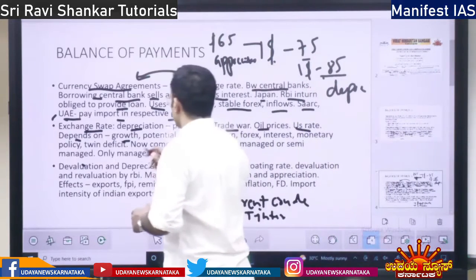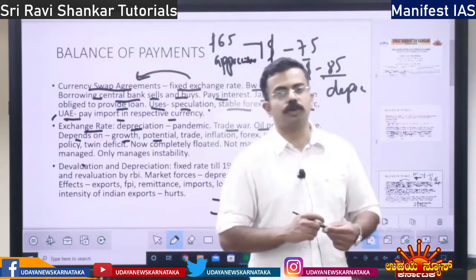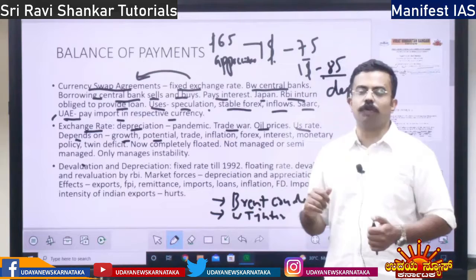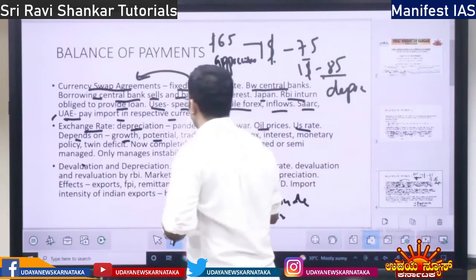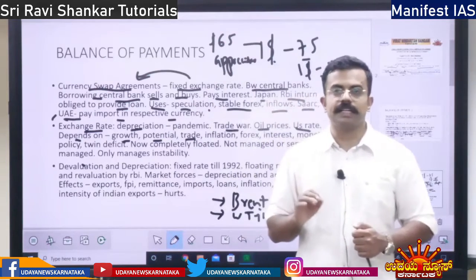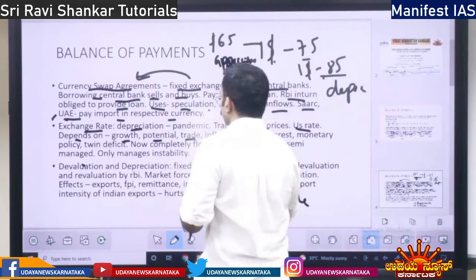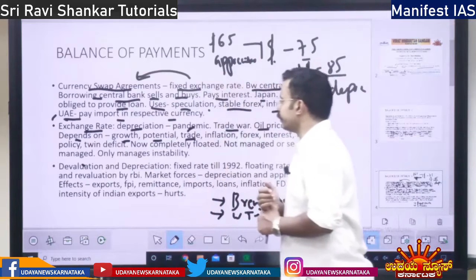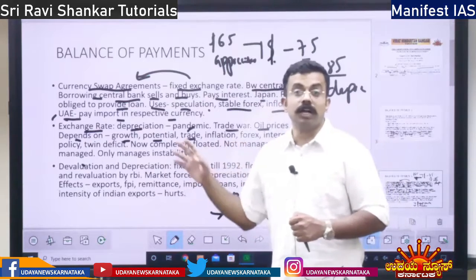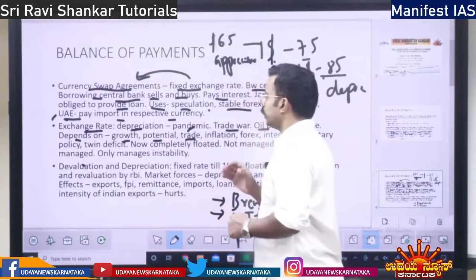Okay. So it depends on growth and also the potential of the economy, whether the economy is potent enough to grow. The Indian economy is said to achieve a $5 trillion economy by 2025. So it depends on the potential of the economy and also the trade potential, whether the country is eligible to trade. Based on trade potential also, the exchange rate gets determined, depending on whether the export and import numbers are good.